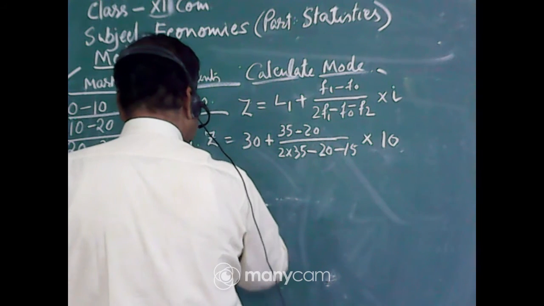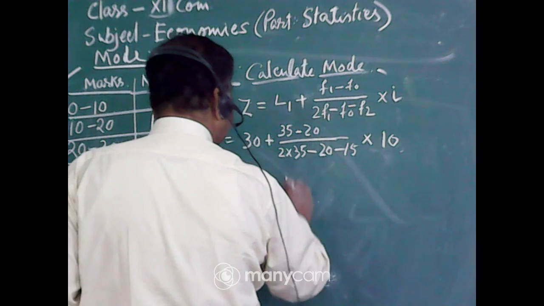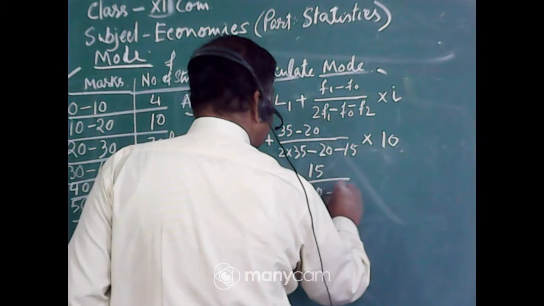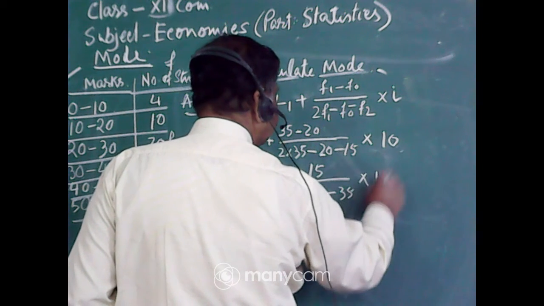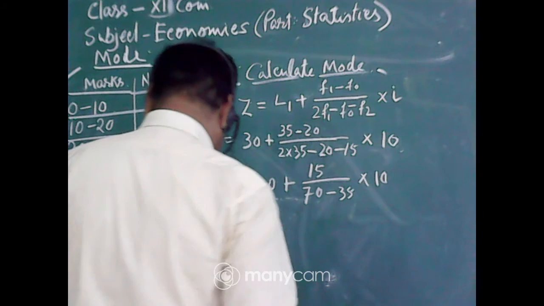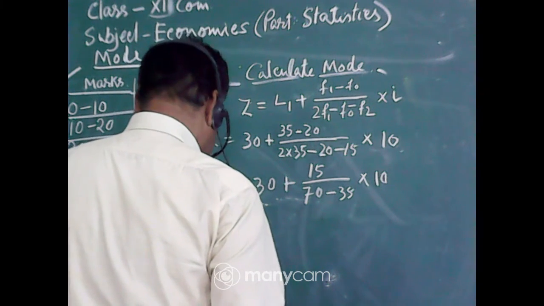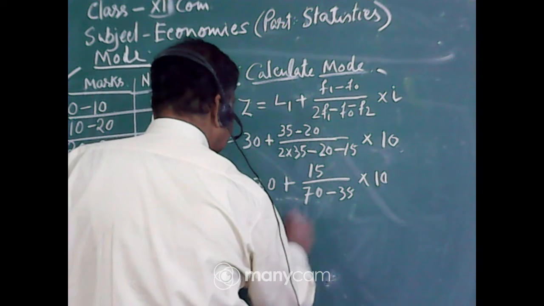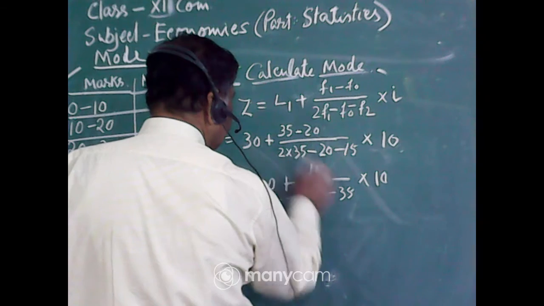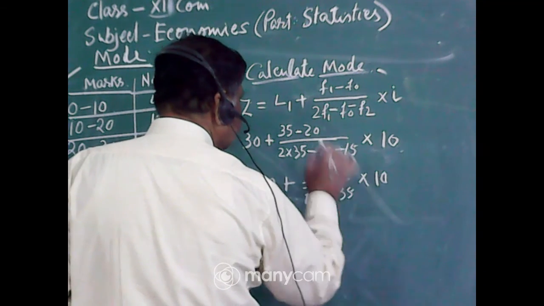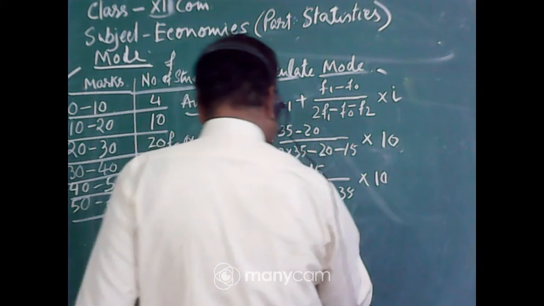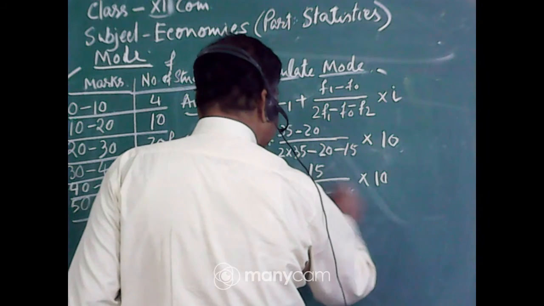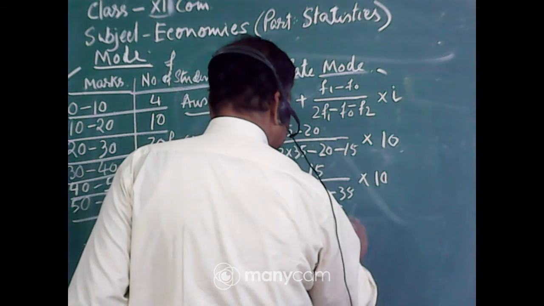Now Z is equal to 30 plus 15 by (70 minus 20 minus 15, which is 35), into 10.